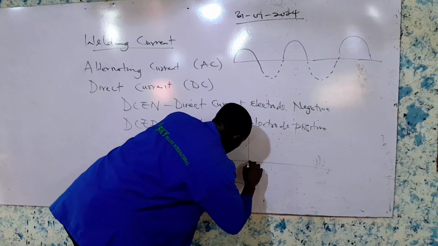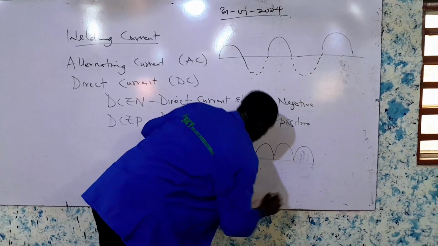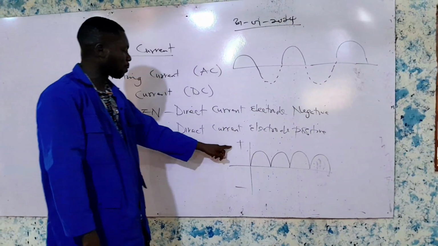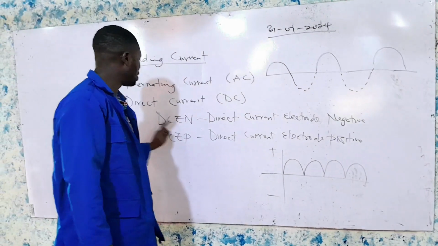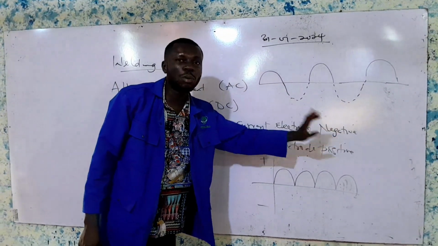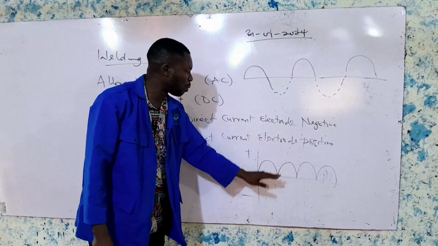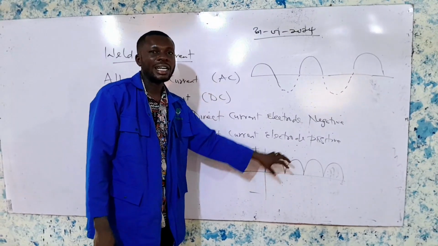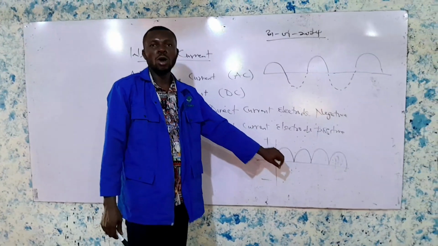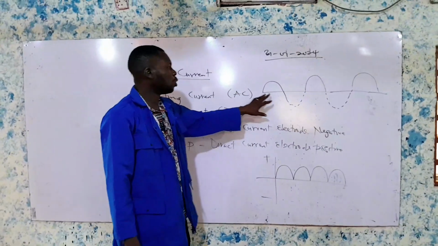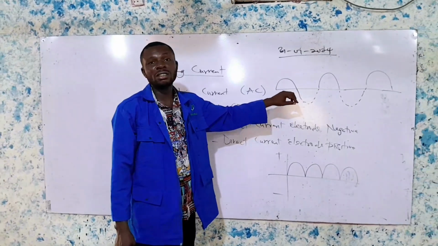It's in a positive region. Meaning for the DC current, if you change the polarity, just like we have the DCEN, the direct current electrode negative polarity, and the DCEP, the direct current electrode positive polarity, the effect, the output you will have in the process of your welding will change. But for the AC, the current is at one point on positive polarity, at another point on negative polarity.